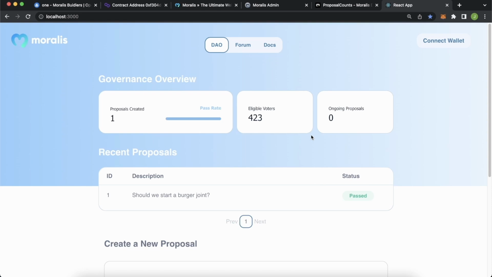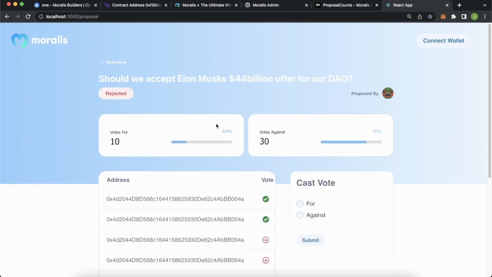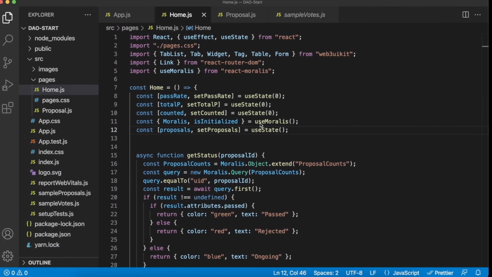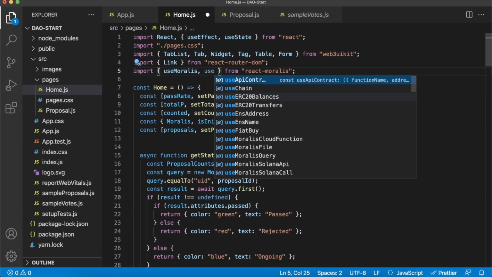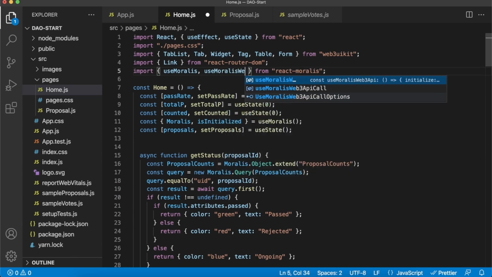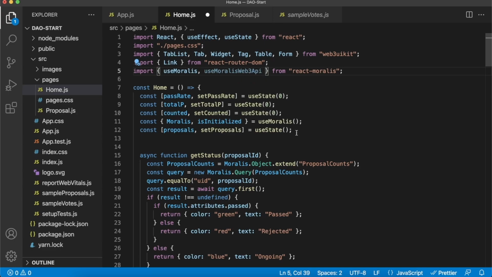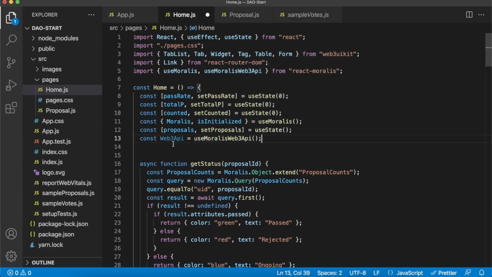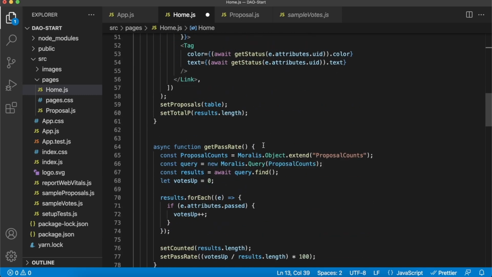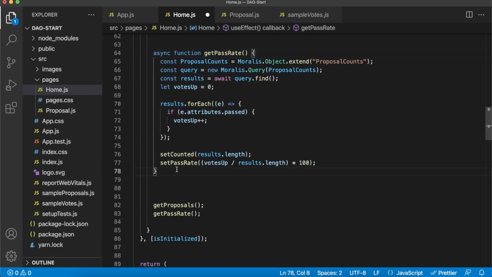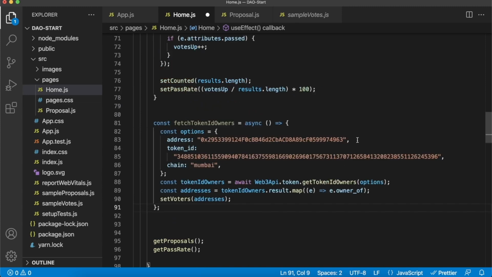You're doing great so far. Let's just implement this eligible voters with the Moralis Web3 API, and then we can move on to getting the actual figures for our proposal page as well. Now for this, we'll want to import from React Moralis, use Moralis Web3 API call as well, and we'll call it just Web3 API for simplicity's sake. And now, underneath getPassRate function, we can write one more function to use the Moralis Web3 API, like so.